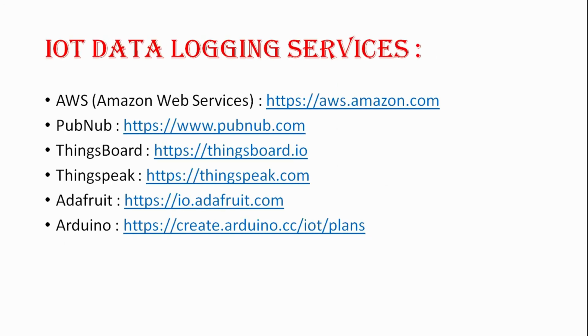So after seeing all these IoT development boards, we are going to see some websites which offer data logging for IoT boards. So first is AWS, Amazon Web Services. Then next is PubNub. PubNub also offers various data logging and data representation. Then ThingsBoard and ThingSpeak are also used for data logging for IoT applications.